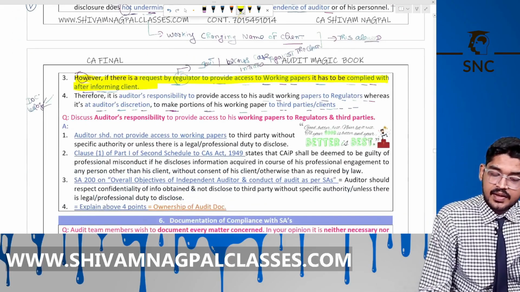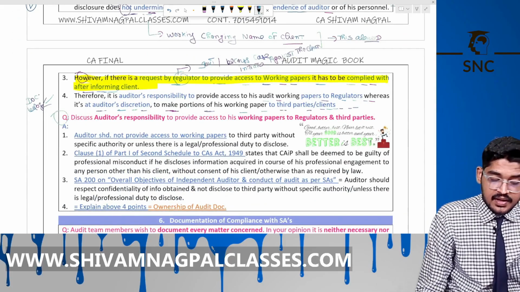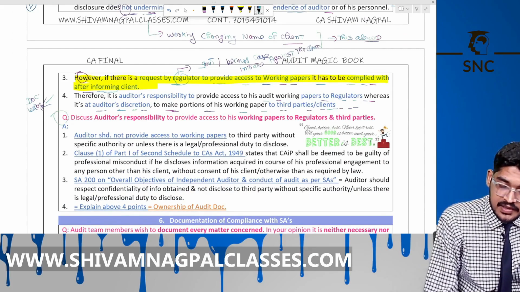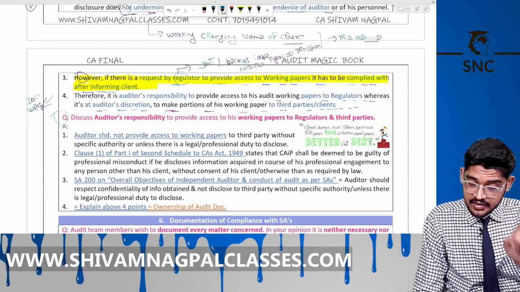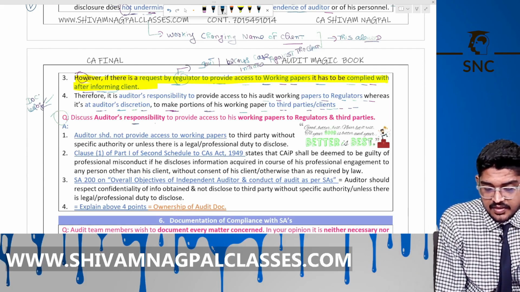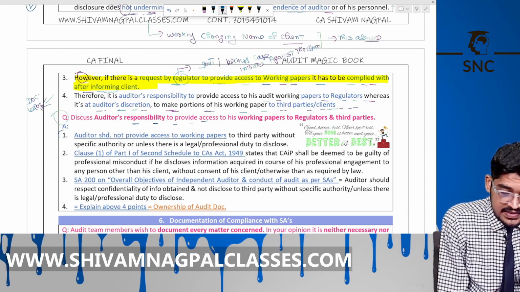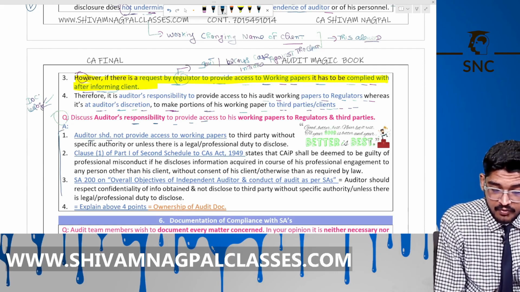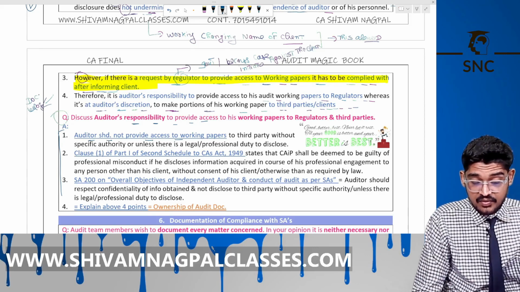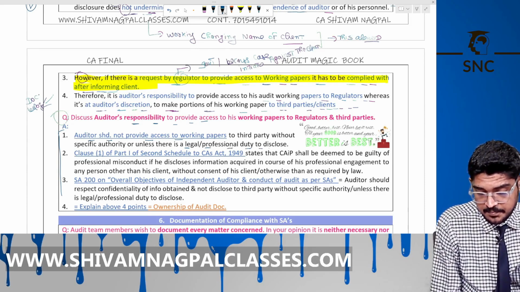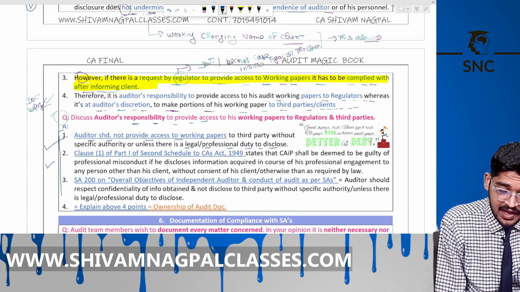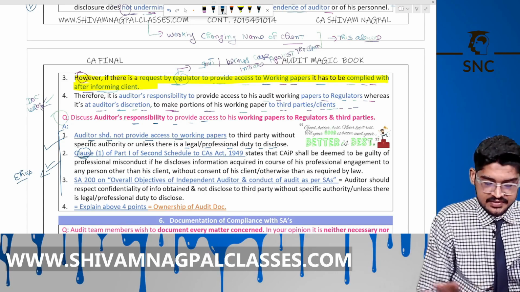Okay, see here. There is a question, but it says that audit documentation, auditor responsibility to provide the access to working paper to regulator or third party. So first explain that auditor should not provide access to working paper to third party without specific authority unless there is a legal and professional duty to do the same. Now explain this, then explain the clause 1. This you will study in the ethics chapter, ethics under CA Act. There are a lot of clauses given. Okay, now just read this.